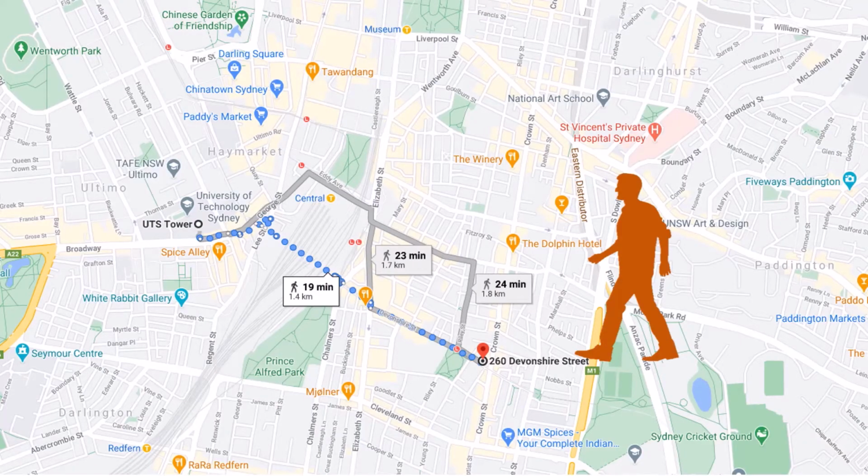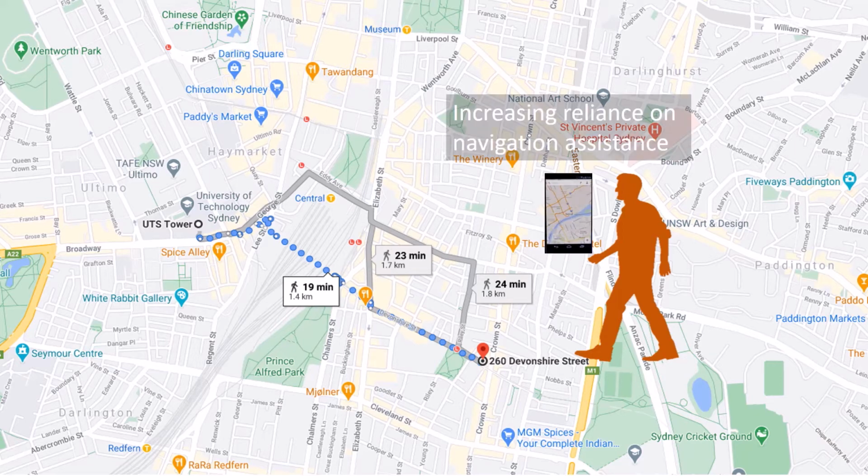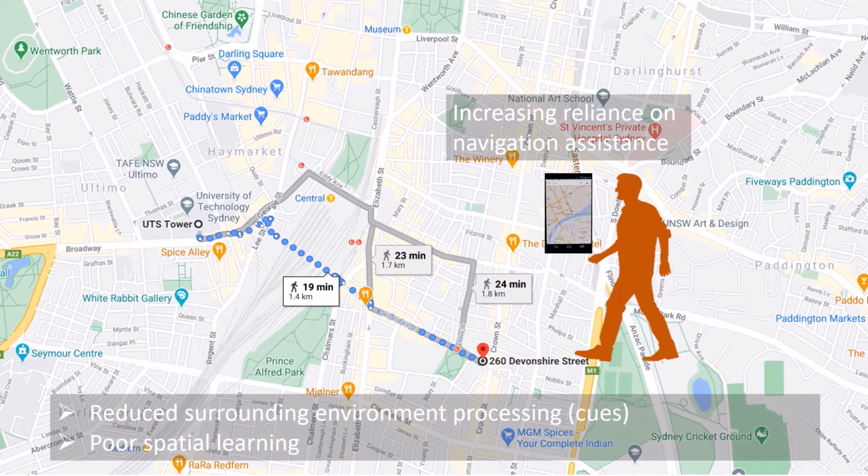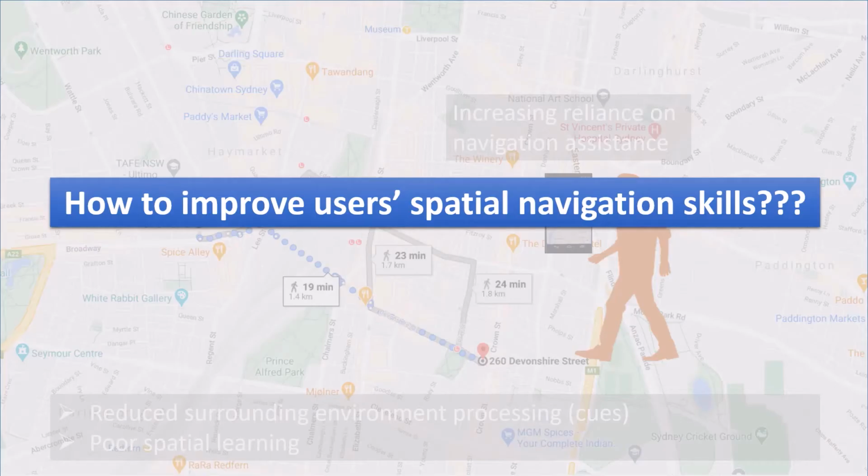In current technology, it's very easy to move around in unknown spaces using commercially available maps like Google Maps. But the result of using these apps, these digital maps, is that we are not able to learn anything from the environment. Therefore, we have poor spatial learning. So the question is how we can improve the spatial navigation skill for the user.